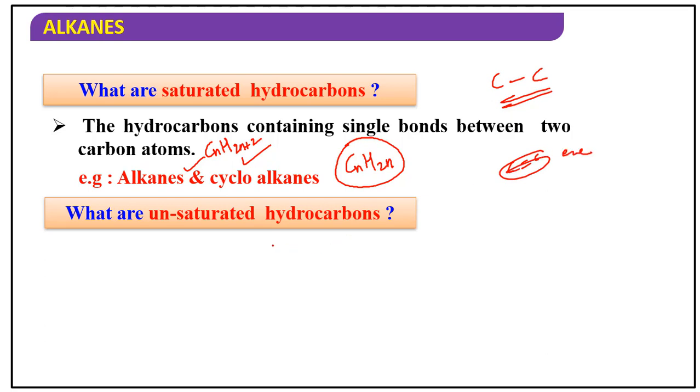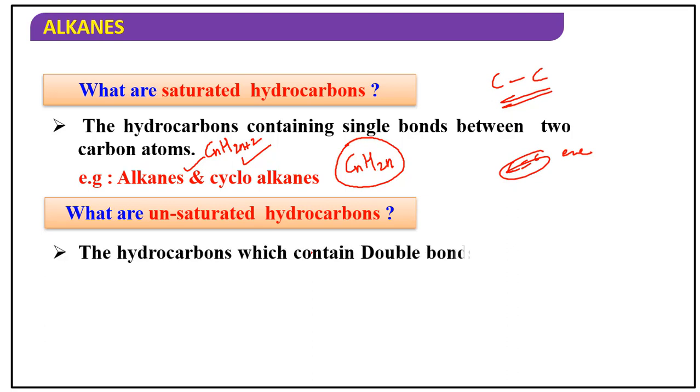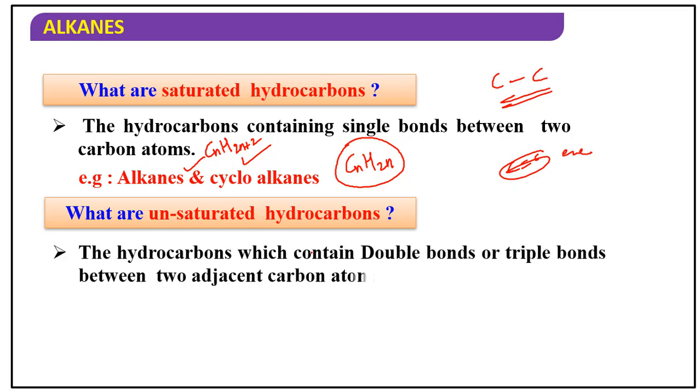Next, what are unsaturated hydrocarbons? Generally, hydrocarbons which contain double bonds or triple bonds between two adjacent carbon atoms. So here alkenes and alkynes come, ethene and ethyne. You can see the structures: CH2=CH2, ethene, and CH≡CH, ethyne.